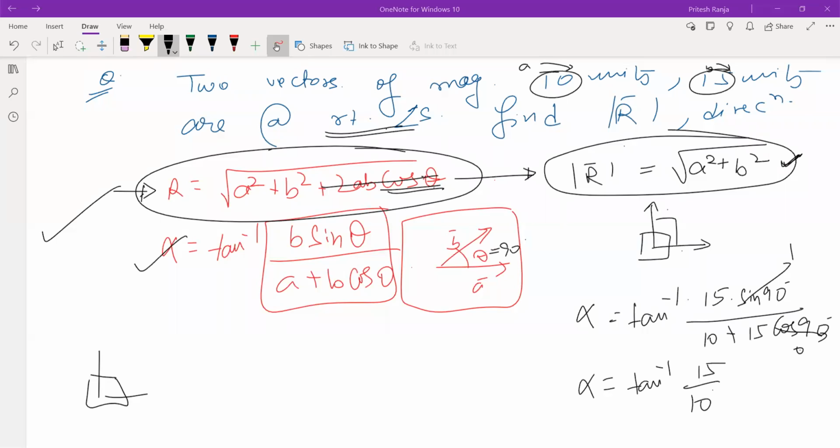Resultant is 15 units? How are you getting 15 units? It will be root of 10 square plus 15 square. So you get root of 100 plus 225, so you get root of 325. This will be the resultant magnitude.